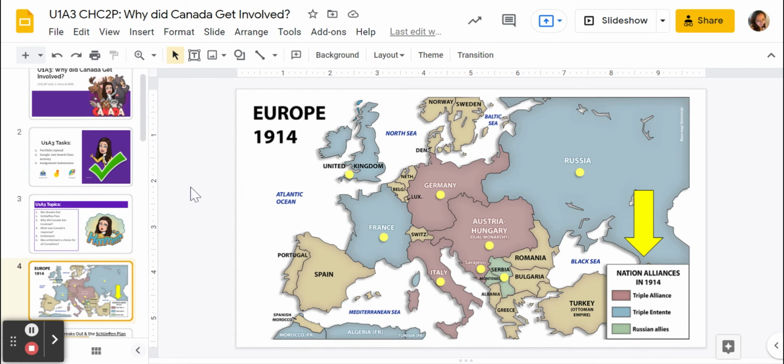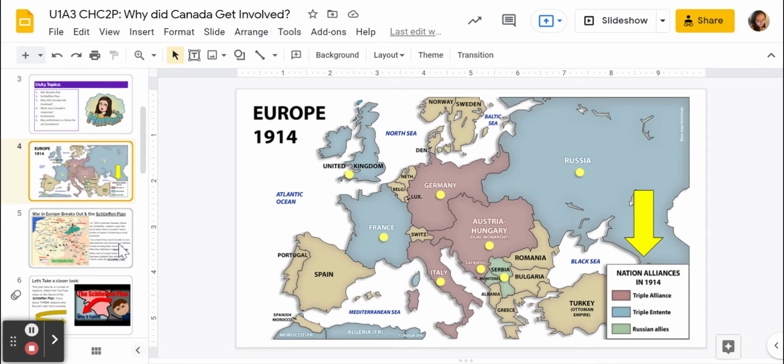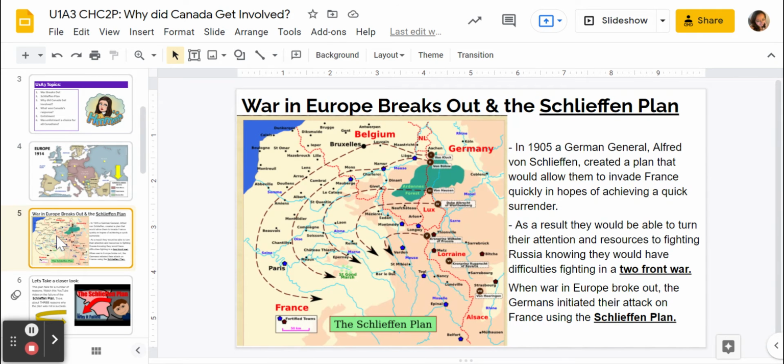Okay, so first things first, just to take a look at the map. By this point, at the very, very beginning of the war, there are some clear sides for who's fighting who. Make sure that you take a look at that. The Triple Alliance is including Germany, Austria-Hungary, and Italy. And then the Triple Entente is Russia, France, and Britain. And of course, that includes Canada because we are a Dominion of Britain, right? So when Britain goes to war, so do we. Germany took this opportunity right away to invade Belgium and France. So they were kind of the aggressive party right there at the very beginning of the war. And they used a plan called the Schlieffen Plan.